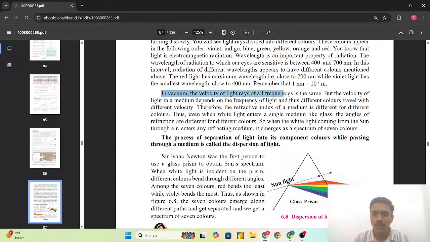In vacuum, the velocity of the light rays of all the frequencies is the same. This is again one of the important lines. वैक्यूम में वेलोसिटी ऑफ ऑल द लाइट रेज ऑफ ऑल द फ्रीक्वेंसीज इज द सेम. मतलब वहां पर ना कोई मीडियम है जिसकी वजह से लाइट डिस्पर्स हो जाएगी, रिफ्रैक्ट हो जाएगी, रिफ्लेक्ट हो जाएगी. That is not any of the air medium due to which the light refraction, reflection or any principle of light we can see there, that is not possible because there is no medium present. But the velocity of the light in the medium depends on the frequency of the light, and thus different colors travel with different velocity.